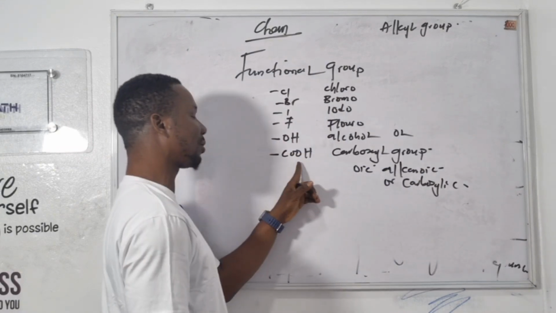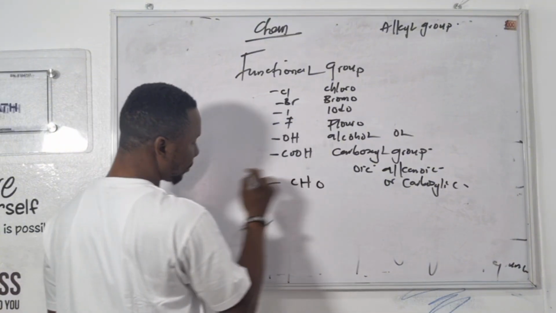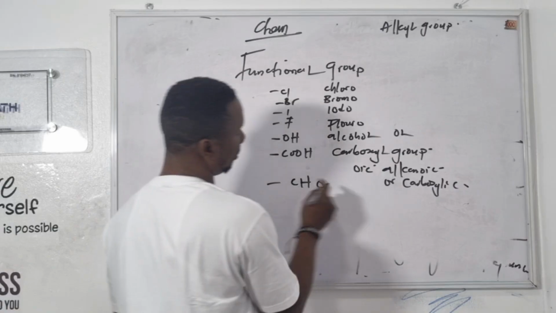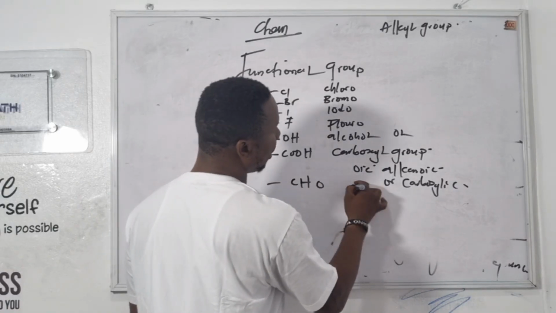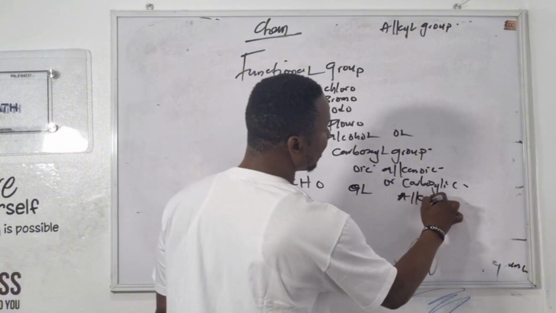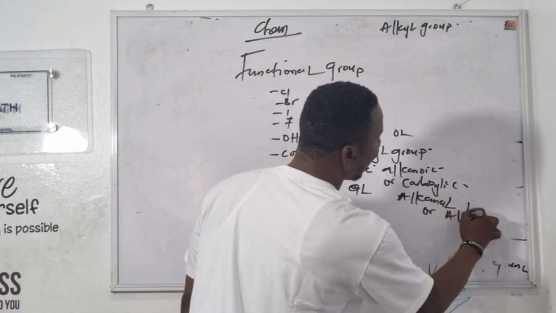So this is called carboxyl radicals. You understand? So we have CHO. Whenever I see CHO, it's called al. The parent name is alkanal, or it's the aldehydes.